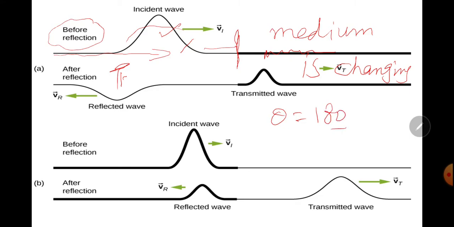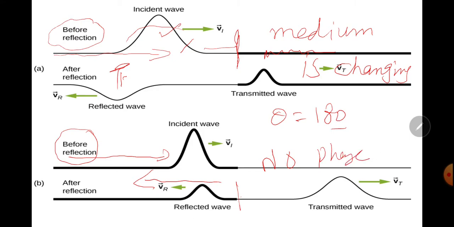So when a wave traveling from a rare medium is reflected from a denser medium, a phase change of 180 degrees will take place. Now if you look at the second example, here before collision the wave is traveling in a denser medium, and here reflection is taking place from a rare medium, so no phase change will take place.